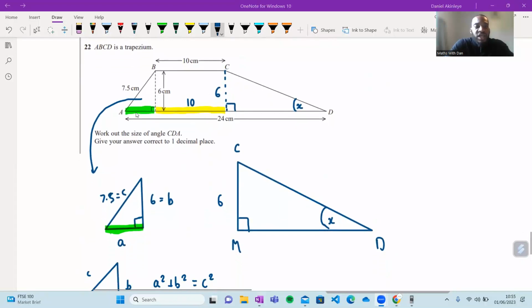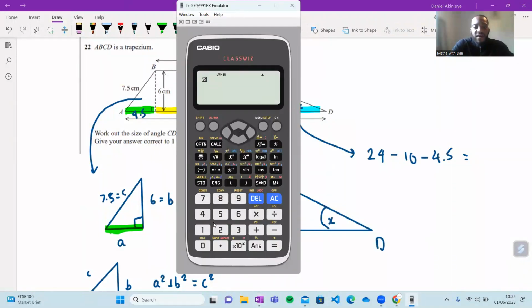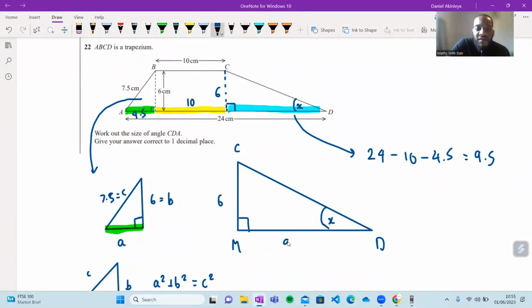So therefore, this here is 4.5. That was 10. So this distance here in blue, which I need to calculate to answer the question, will just be equal to the entire distance of the line at the bottom, 24, and then I would minus 10 and minus 4.5. This gives me 24 minus 10 minus 4.5, which is equal to 9.5. So therefore, this is 9.5.